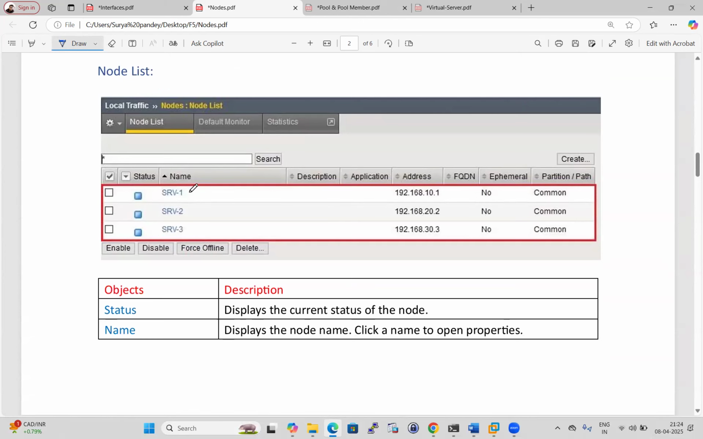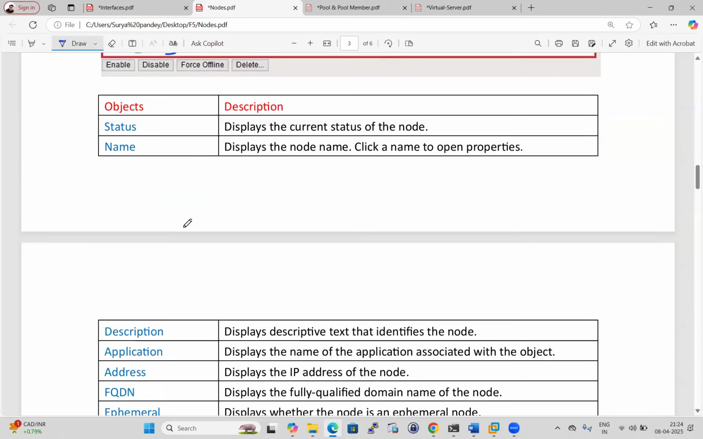So once we create the node, it will look like that. If it is blue, it means there is no health monitor enabled. That is the reason the status is unknown. Okay.